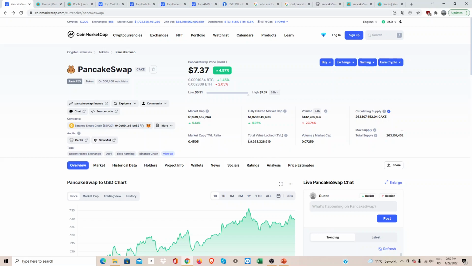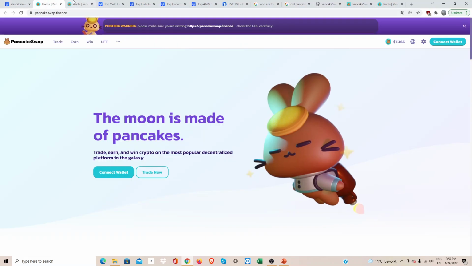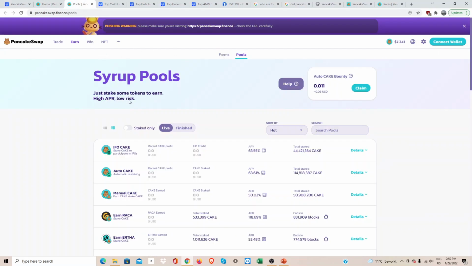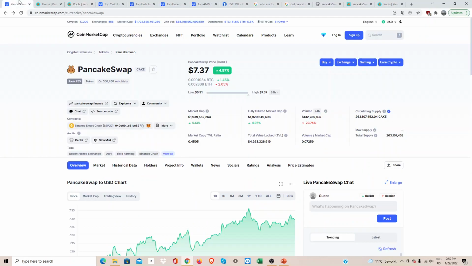So this is the amount of money that is locked up on this website. If you go to the earn section, here you can deposit specific coins and you can earn yield on them. And all that money combined is $4.2 billion. And they're also ranked 55th of all the coins listed on CoinMarketCap.